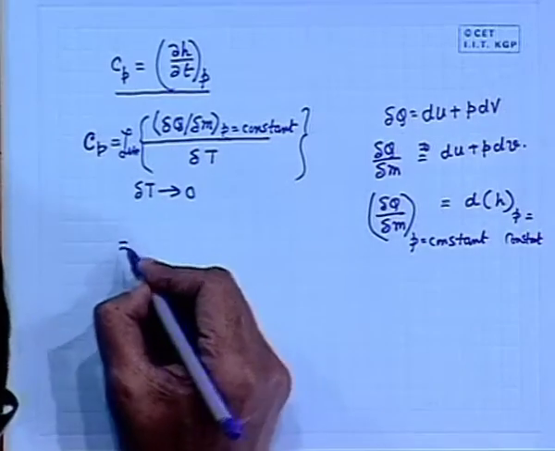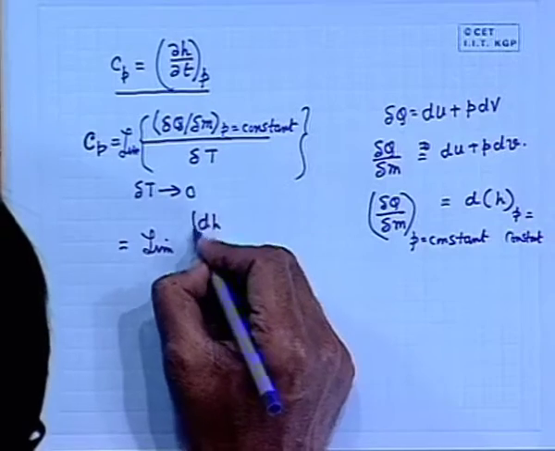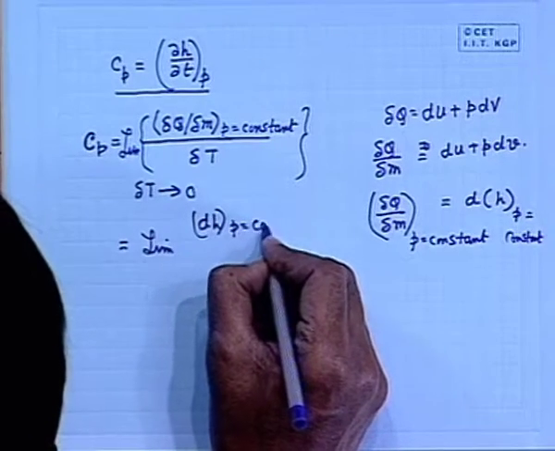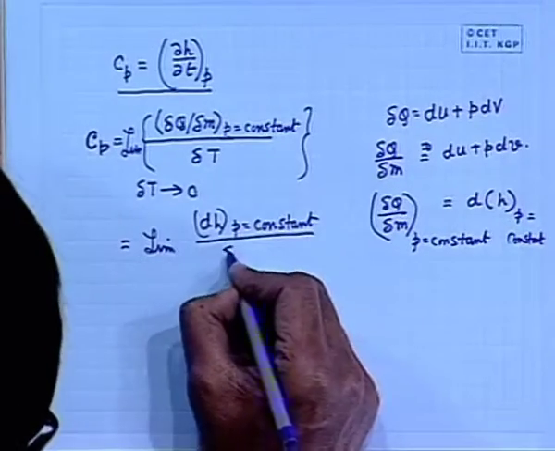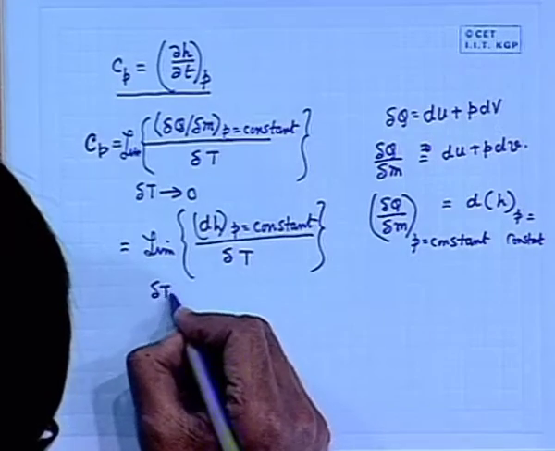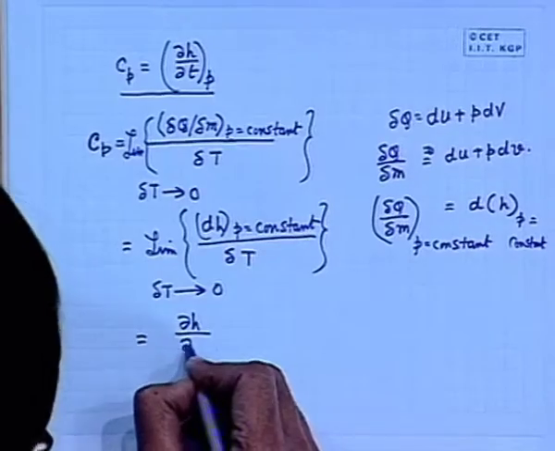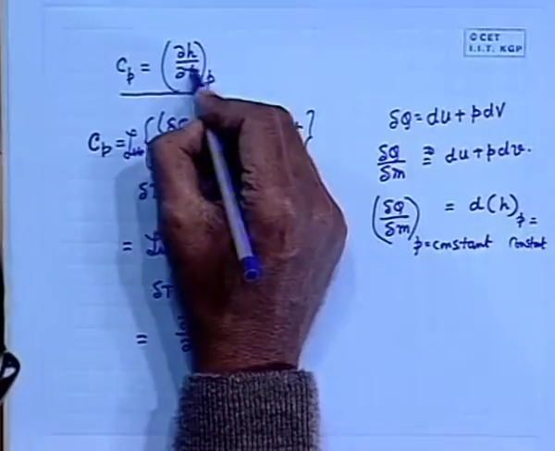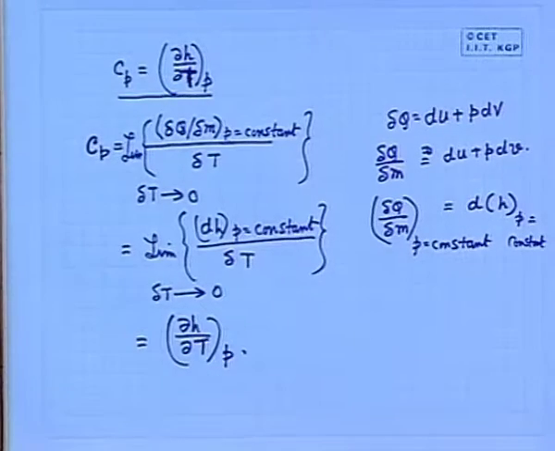That means here these things will be the limit of change in specific enthalpy at constant P, divided by delta T, and the limit when delta T tends to 0. So, this becomes del h del T, I am sorry, it will be big T, temperature at constant pressure. So, it will be del h del T at constant pressure.